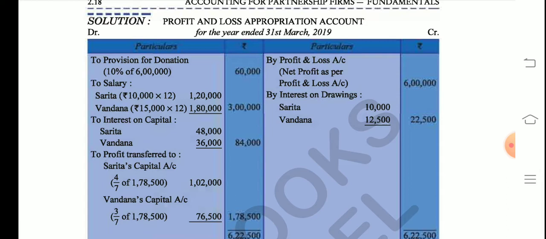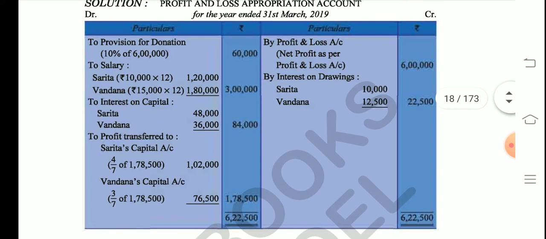So now what is also given in the question, see, interest on drawing is also credited. Why is it credited? Because whatever the firm has to receive will be credited, whatever the firm has to be paying to the partners has to be debited. That means all the expenses will be debited and all the incomes for the firm will be credited. So I hope this much is clear to you. So next is provision for donation.